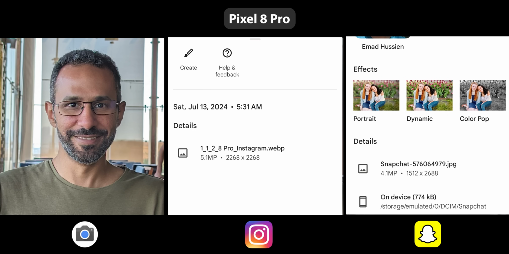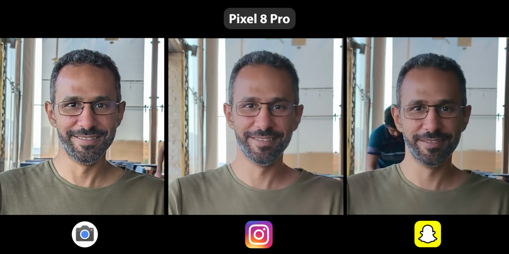When I checked the resolution, it was 5.1 megapixels as per Google Photos info pane, and Snapchat has even lower resolution of 4 MP. So overall, both apps didn't take advantage of the native camera image processing on the 8 Pro and ended up with poor quality photos. I personally will never share a photo like this and rather use the native camera app first and share it later.